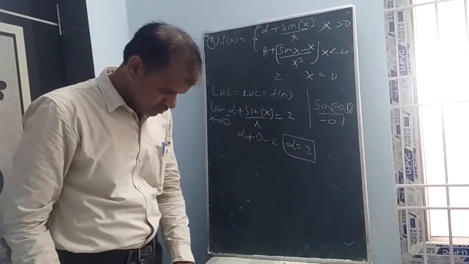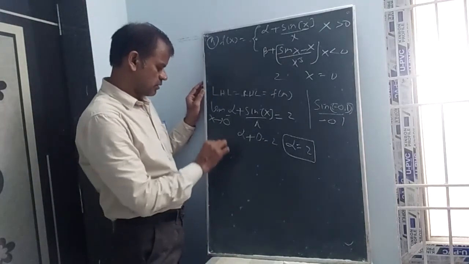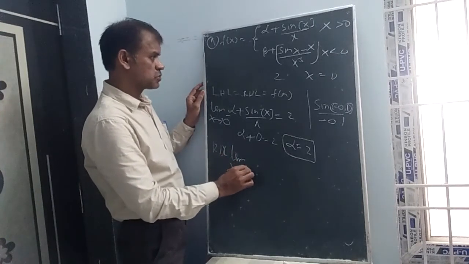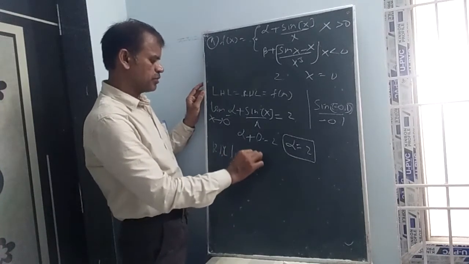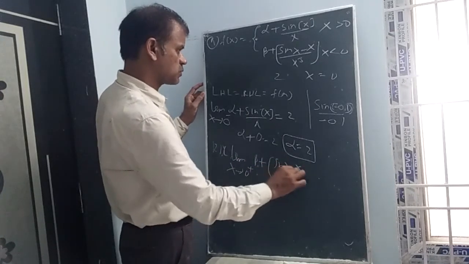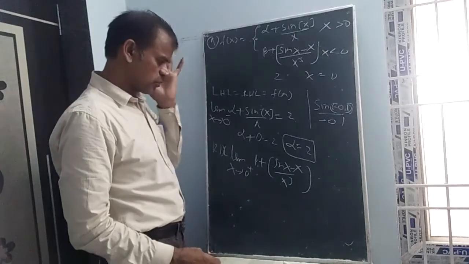Let us verify. He is asking beta minus alpha. Next, the RHL: limit x tends to 0 plus of beta + [sin x - x]/x cube. For 0 plus, take an example like sin 0.1.